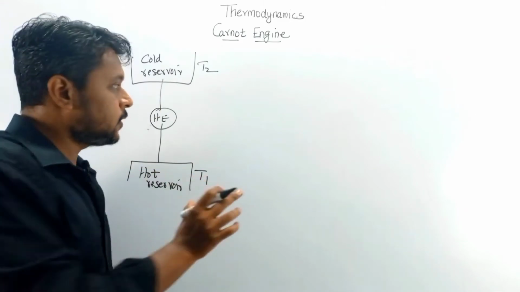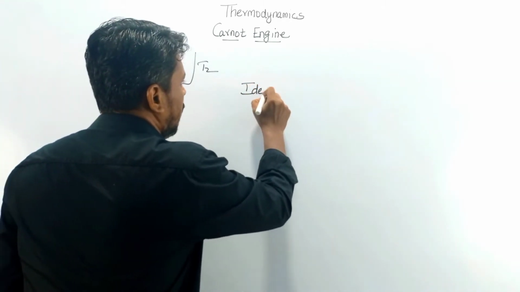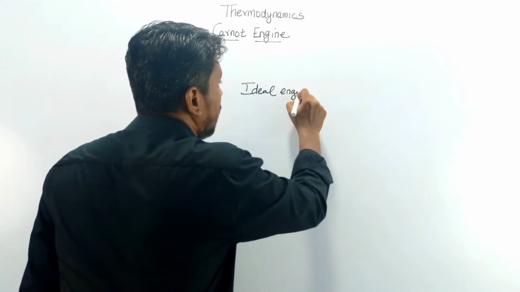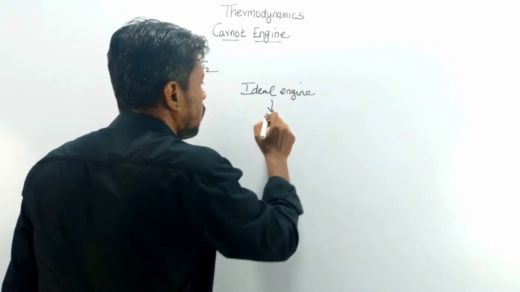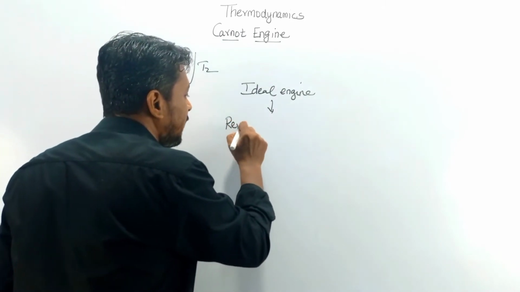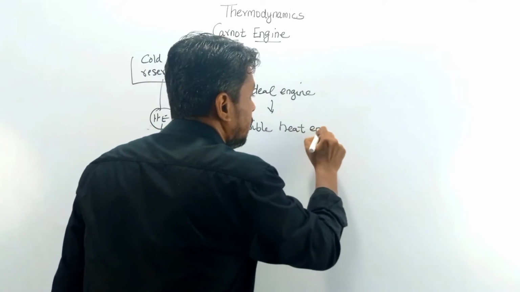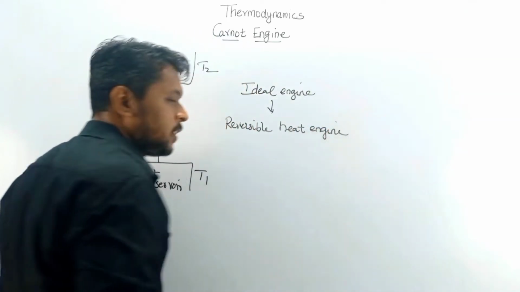Now I want this heat engine to be an ideal engine. To make this possible, it should be a reversible heat engine.